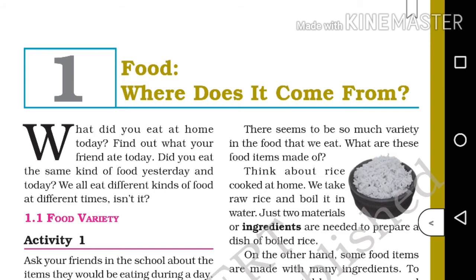So our first chapter is food. Where does it come from? First I will read each paragraph and will give an explanation of it. So listen carefully. Let's begin the class. Okay.